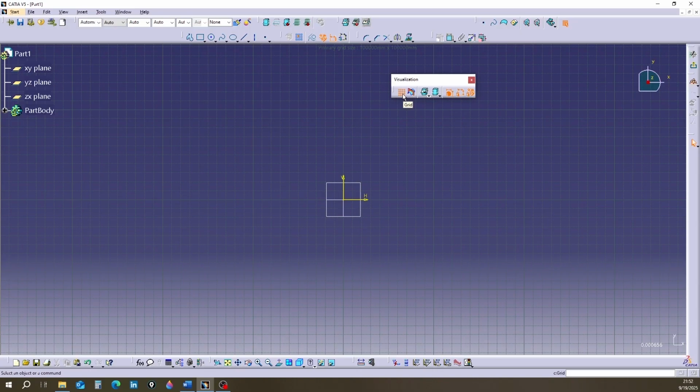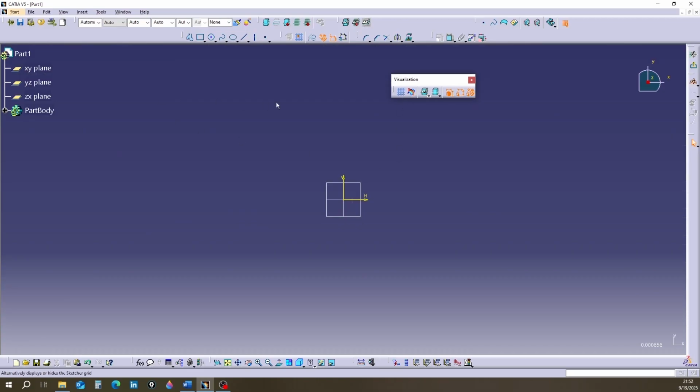Currently, it is seen that the grid is active. I click on it to deactivate it. It is seen that the squares on the page disappeared. Do you remember that in the Sketch Tools toolbar, there was a tool called Snap to Point? I click on it to activate it.